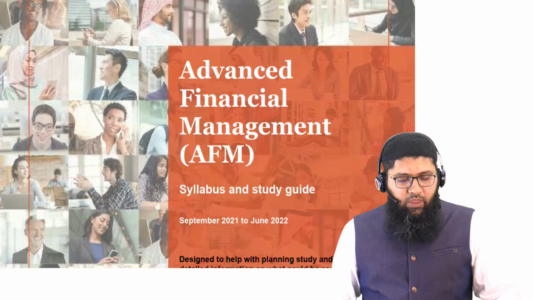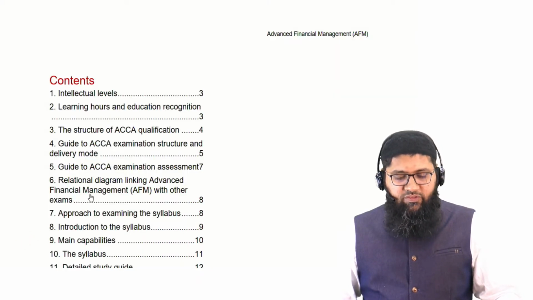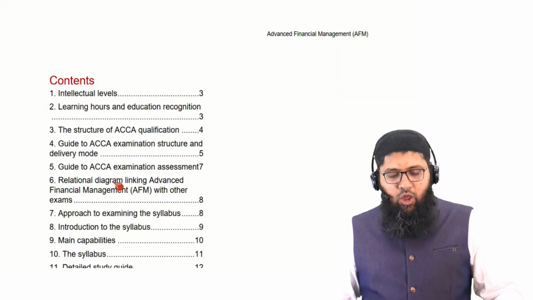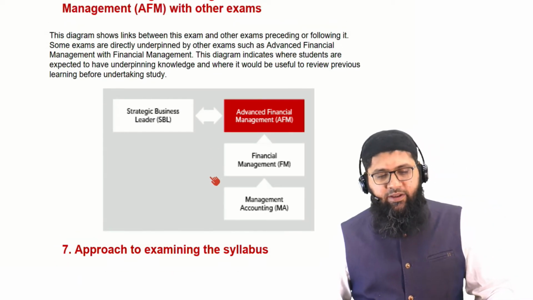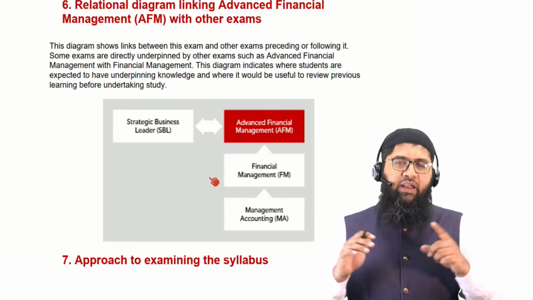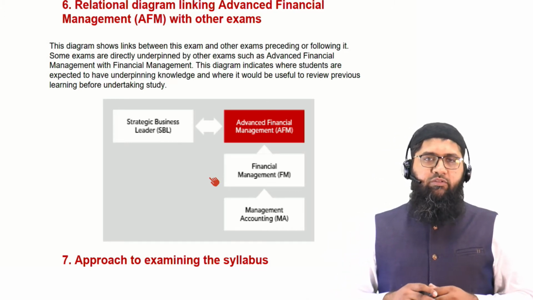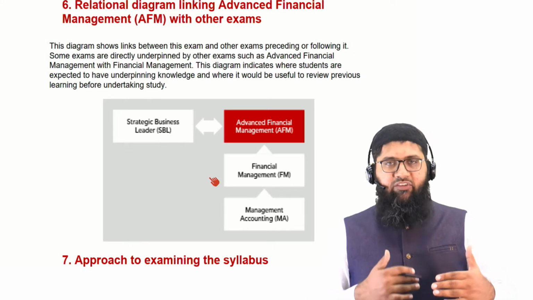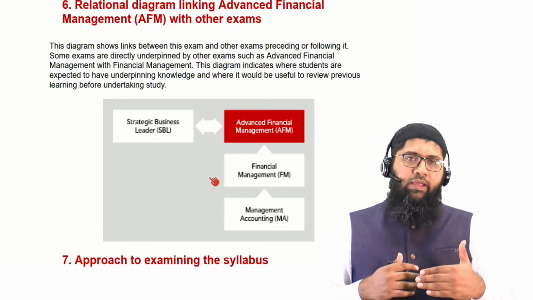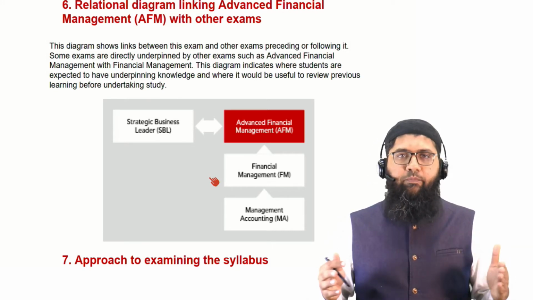But before I go on to this AFM syllabus, I always go through a relational diagram for any specific paper that I teach. Now, what does this relational diagram actually tell us? This relational diagram tells us the connection that this paper has with the other papers.